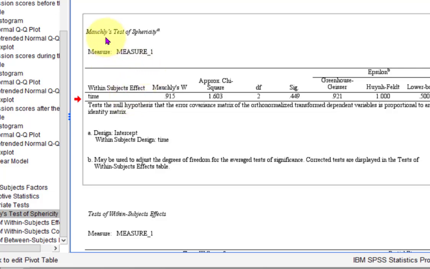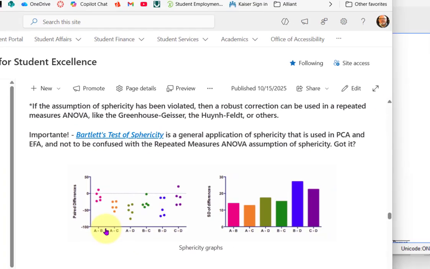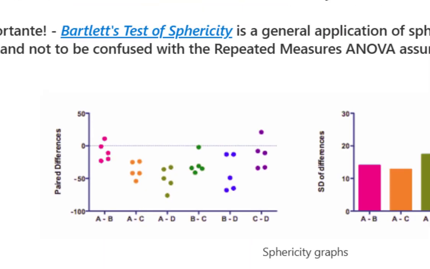That's all it means. This is the new one that you're looking at. This Mauchly's test will check to see if the data violated sphericity or not. Real quick, here is sphericity. Let me see if I can pull this up here. Since there's only one group, we want everybody in the group to change as a group. So there's the first measurement, they're all around, I don't know, 0. The second, they all go down a little bit. Third, they all go down a little bit again. We want them to go like a school of fish. But there are videos here, just watch them if you're not clear on that. That's the assumption. So let's keep going.